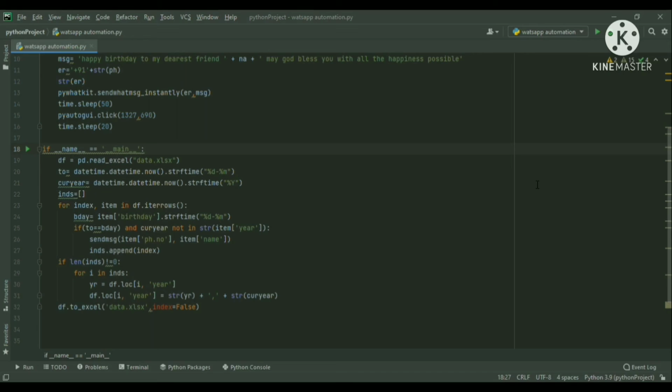The last line just makes sure that the serial number column does not get duplicated every time we open our data sheet after running the program. So we make the index equal to false, so that we are getting only one serial number column present there intact.